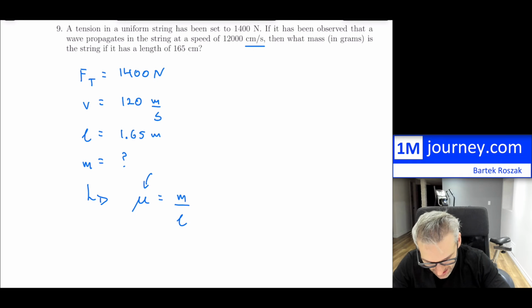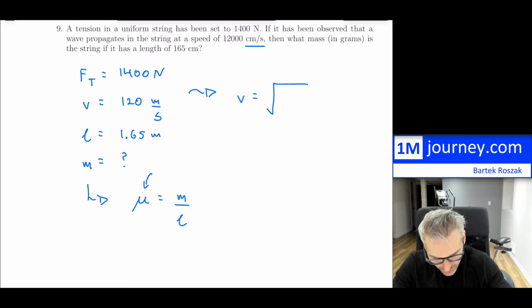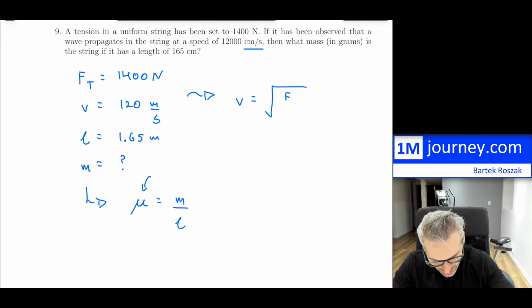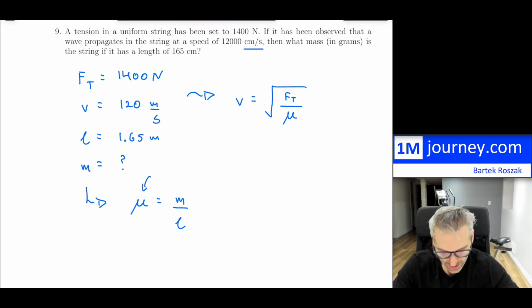Now, linear density I'm going to be able to obtain because if you recall, the speed in a uniform string is just equal to the square root of whatever the force of tension is divided by the actual linear mass density. So I have V and I have Ft, so I can certainly solve for that linear density.